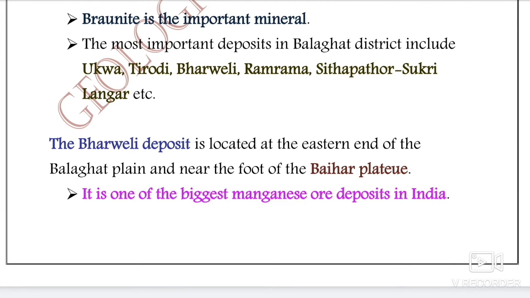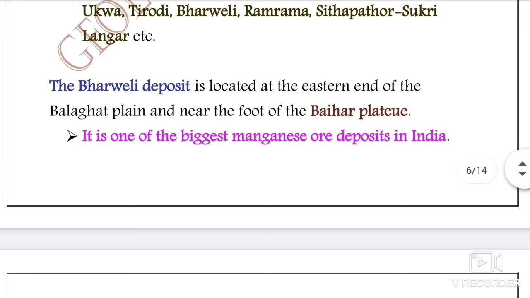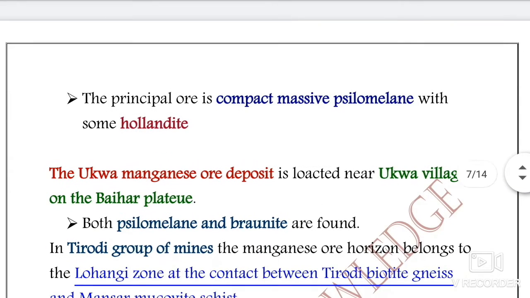And the Bharveli deposit is located at the eastern end of the Balaghat plain near the foothill of Baihar Plateau. Okay, it's one of the biggest manganese ore deposits in India. The principal ore that is mined from this region is compact massive psilomelane with some hollandite.